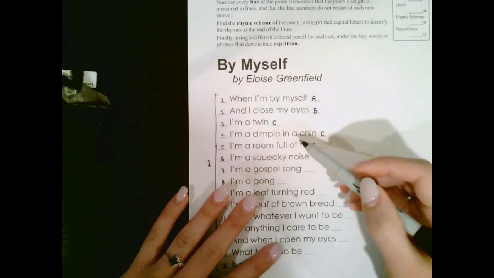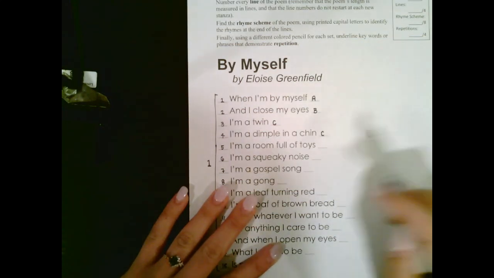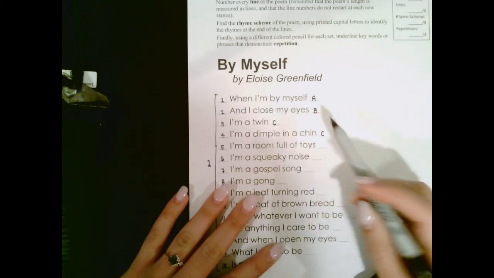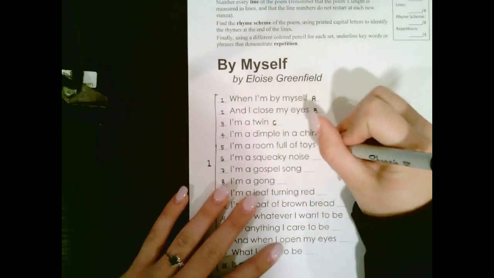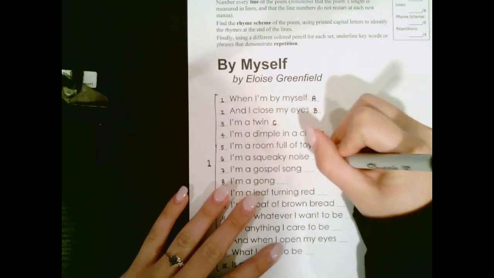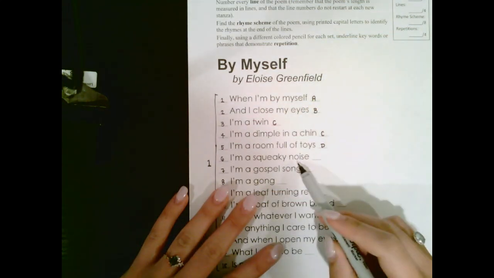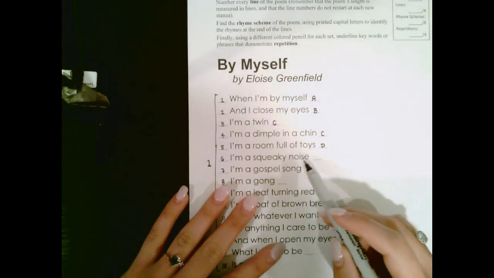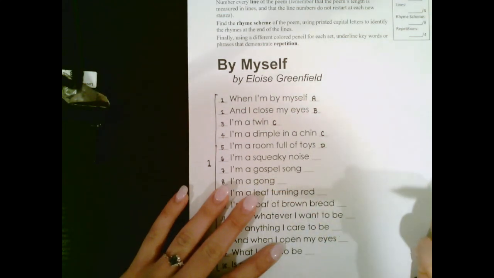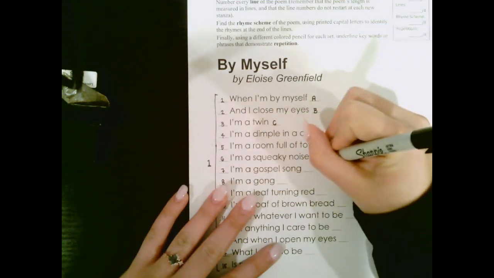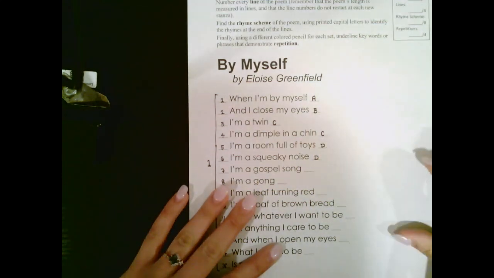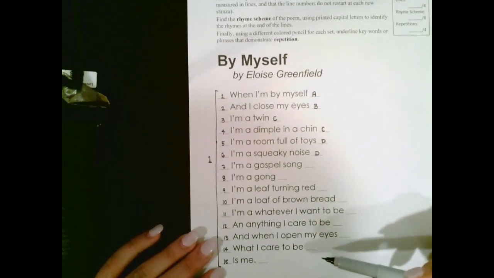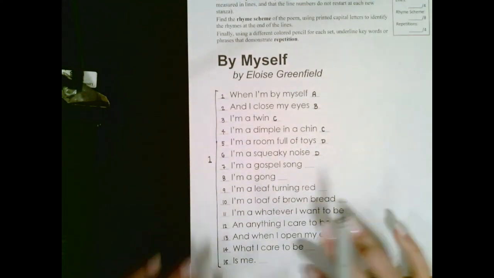Does toys rhyme with any of the lines that have come before it? Remember, you can't just look at the line that was right before it, you have to look at all of them. The answer is no, so it's going to get a capital printed D. And then noise rhymes with toys. Even though they're spelled differently, they don't look like they rhyme, but when you say it out loud, you can tell that they do. So that's also going to get a capital printed D. Alright, go ahead and pause this video and do that for the rest of the poem, please, and come back when you're finished.